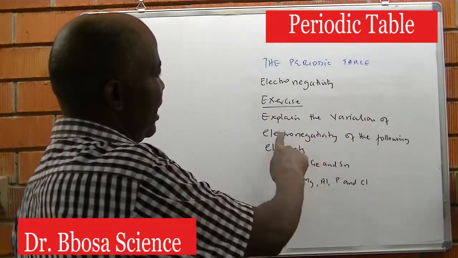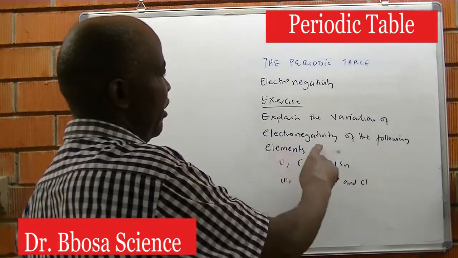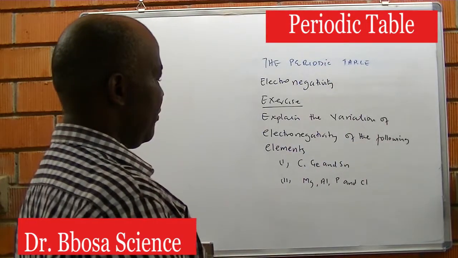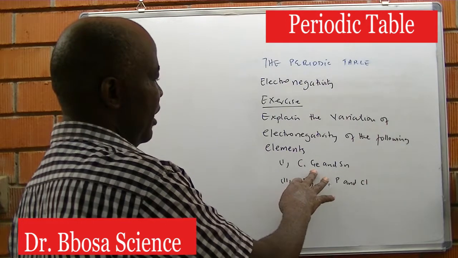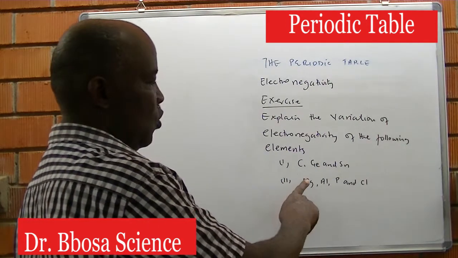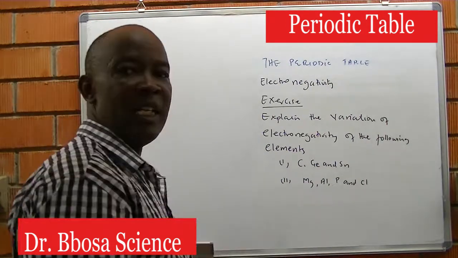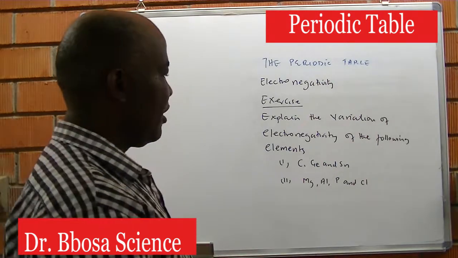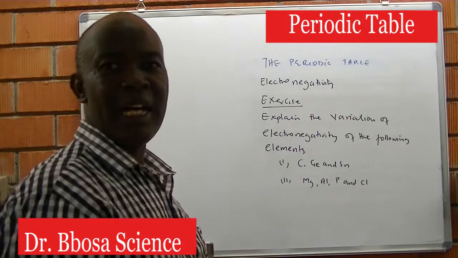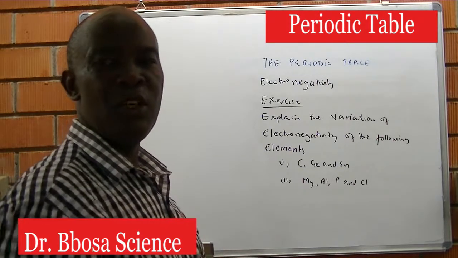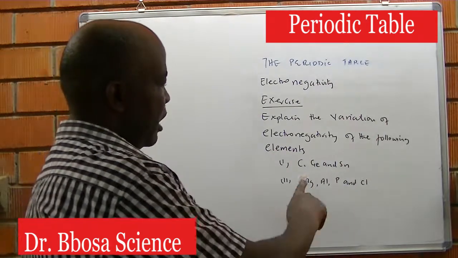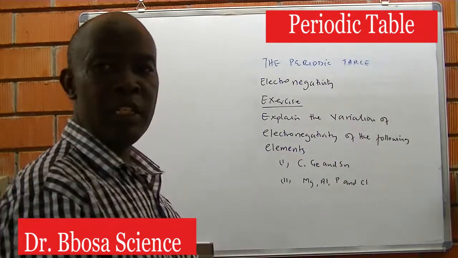The question may be: explain the variation of electronegativity of the following elements. 1. Carbon, germanium, tin. 2. Magnesium, aluminium, phosphorus, and chlorine. It is up to you to identify whether the elements are in a period or a group. In the first part, carbon, germanium, tin fall in group 4.